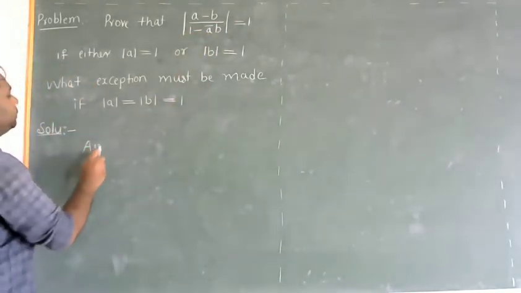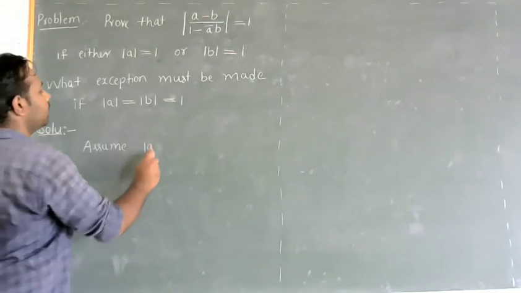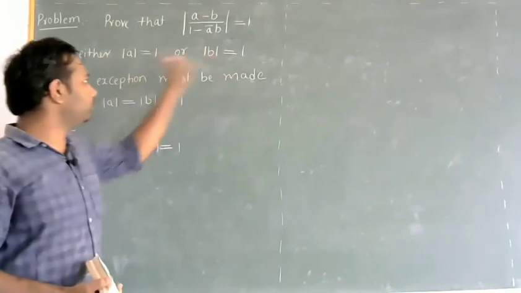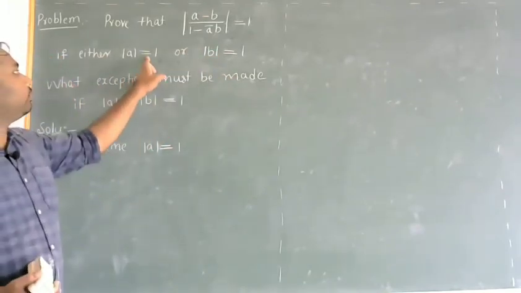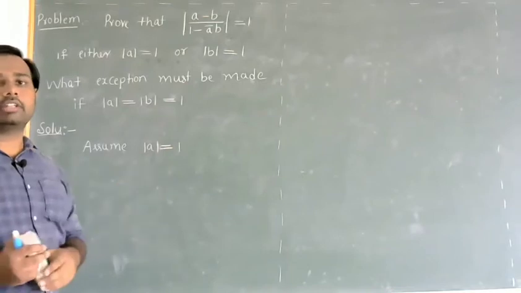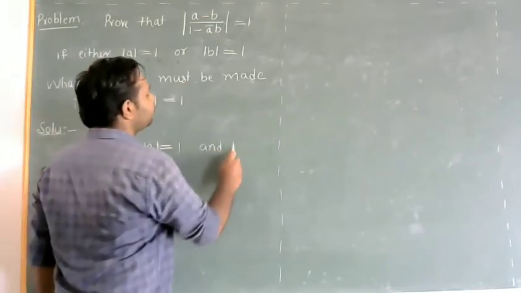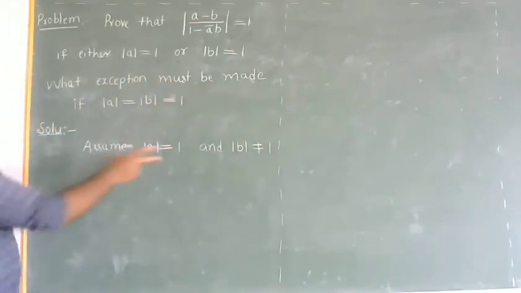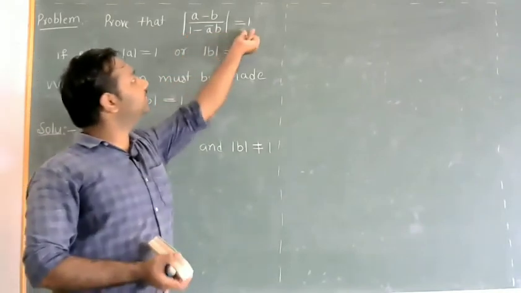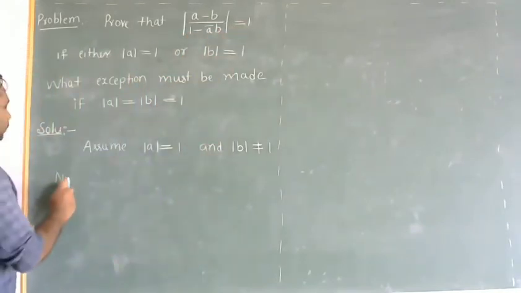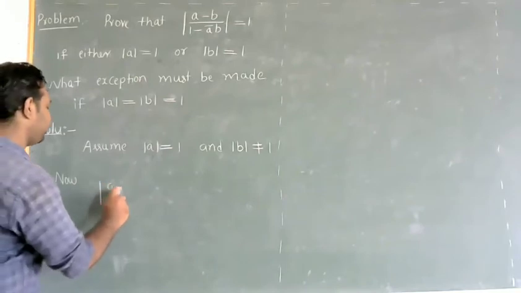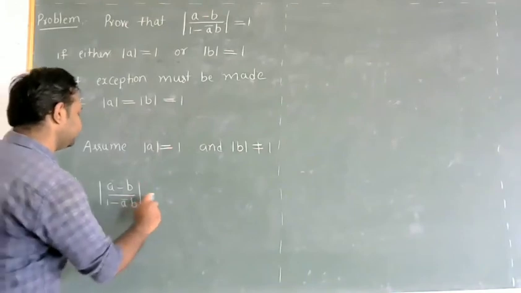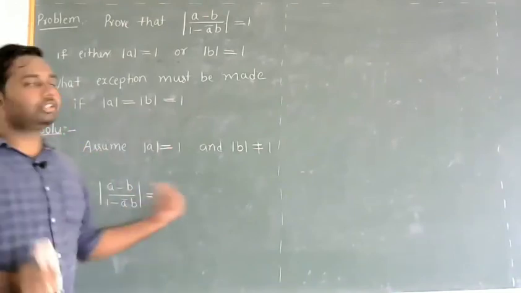Now assume modulus of A is equal to 1. So we have to assume that any one of these two is equal to 1, so I am assuming modulus of A is equal to 1. So the other has to be other than 1; both cannot be equal to 1. Now with this assumption, we have to prove the modulus of this is equal to 1. Now consider modulus of A minus B divided by 1 minus A bar B. Now we have to prove this is equal to 1.